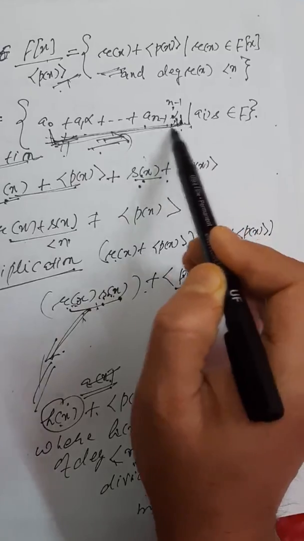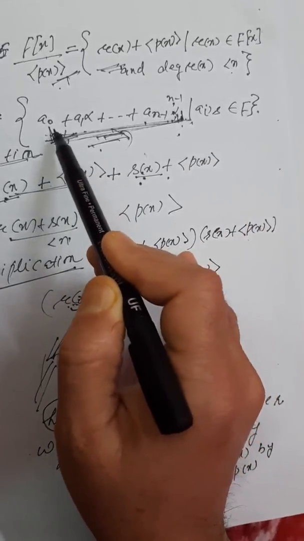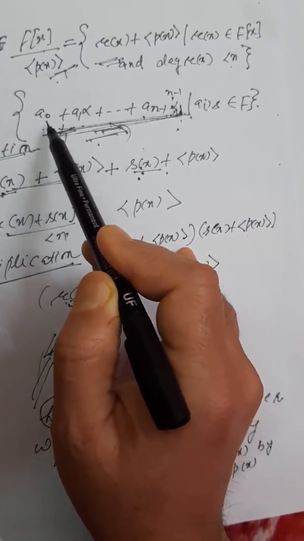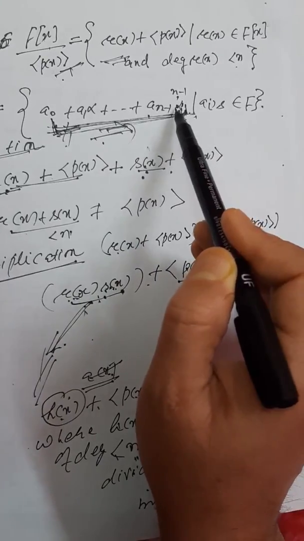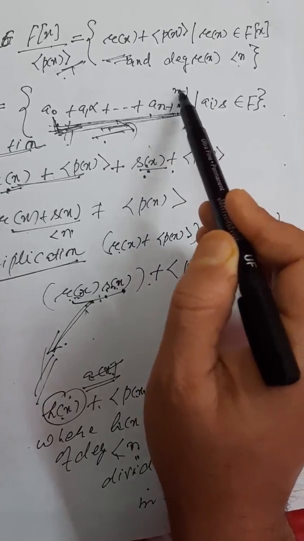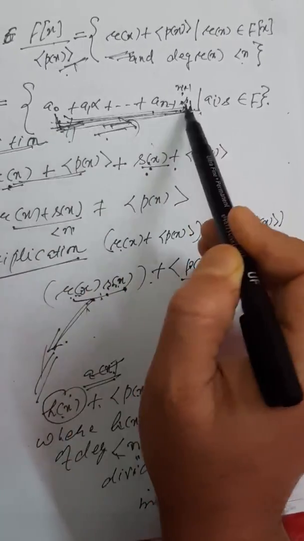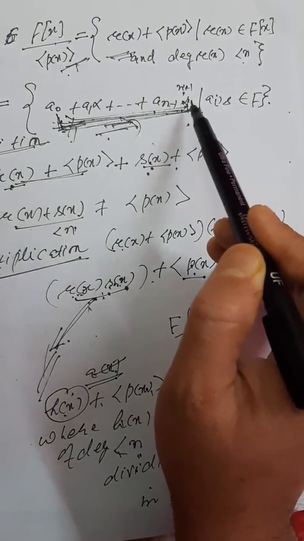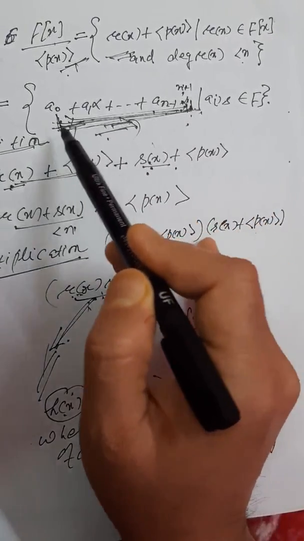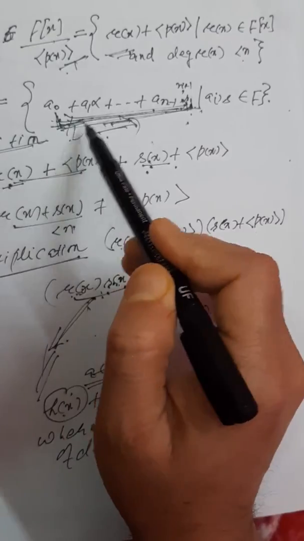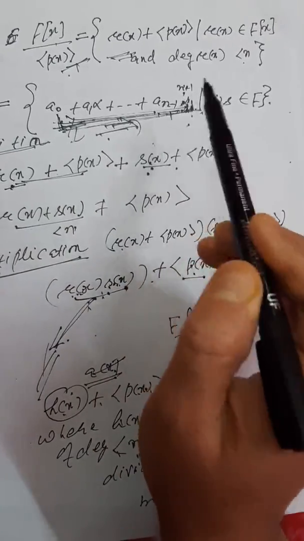But we can easily show that any polynomial of degree bigger than n minus 1 in alpha can actually be represented by a polynomial of degree n minus 1 in alpha. See how. So we will see it.